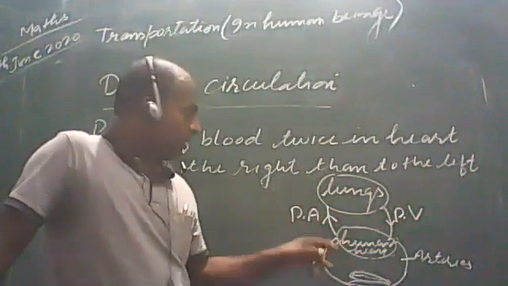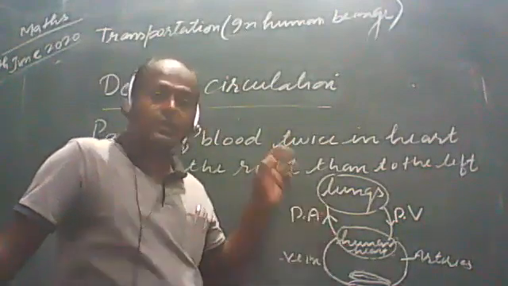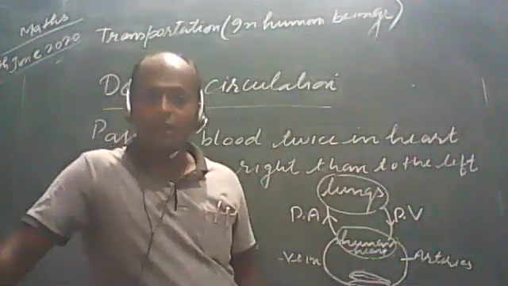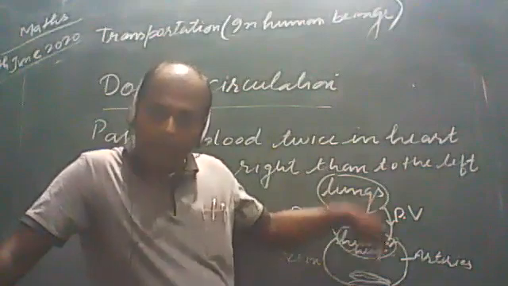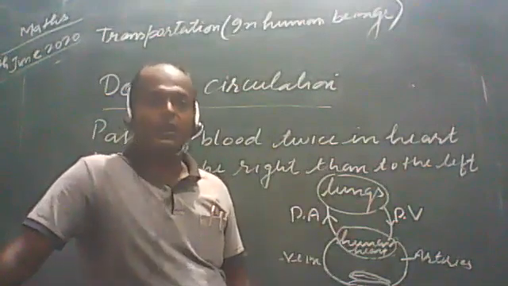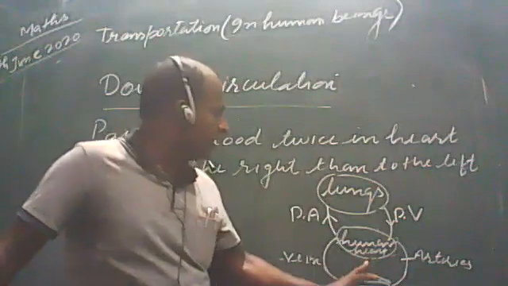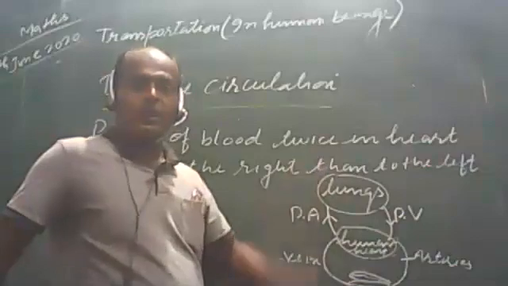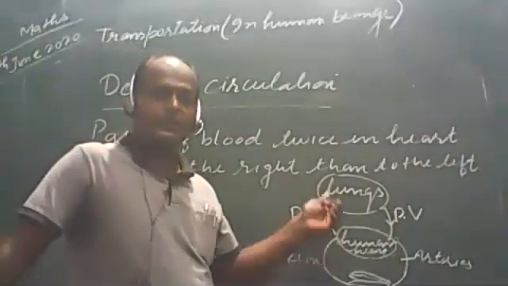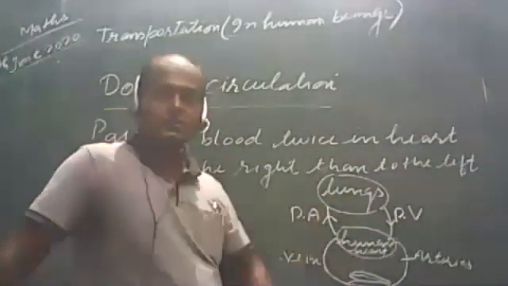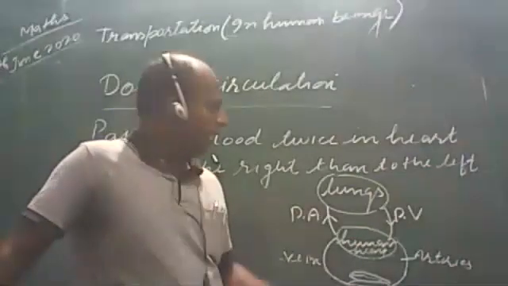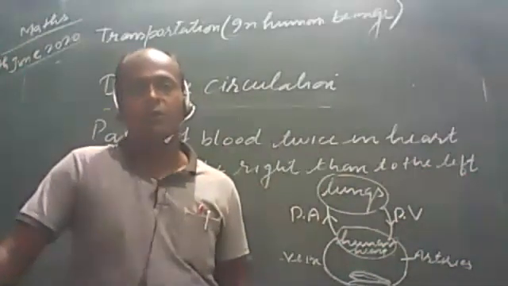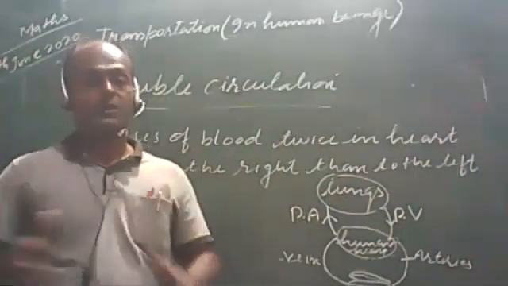How is it collected? In the human heart we have studied that there are the right atrium and right ventricle. First the blood enters into the right atrium. From there it is transported into the right ventricle, and from the right ventricle it is transported to the lungs, where it becomes oxygenated as it is mixed with oxygen in the alveolus portion, and this process goes on again and again. We have studied the function of the heart, that how the heart becomes functional in our body.